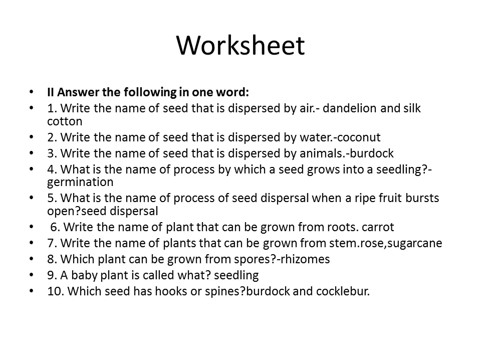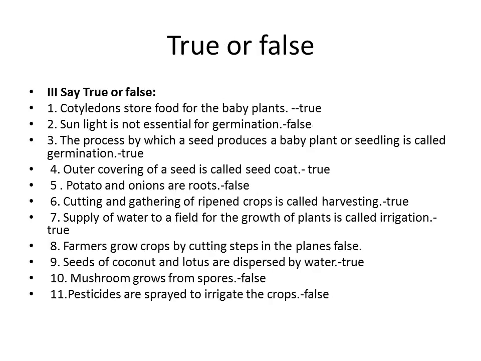Then which seed has hooks or spines? It is called burdock and cocklebur. Burdock and cocklebur are the seeds that have the hooks or spines. Then true or false? Cotyledon stores the food for the baby plant. Cotyledon is part of the embryo. It stores the food for the baby plant. So it is true.